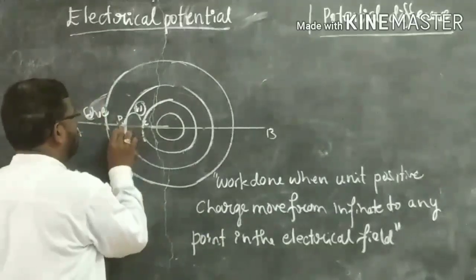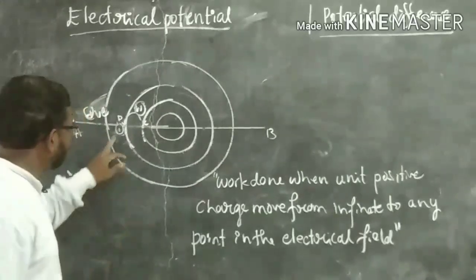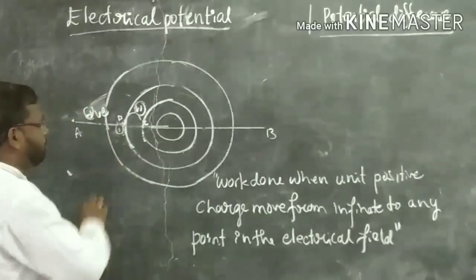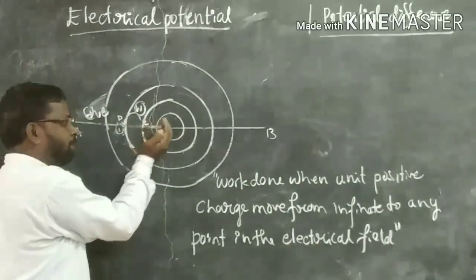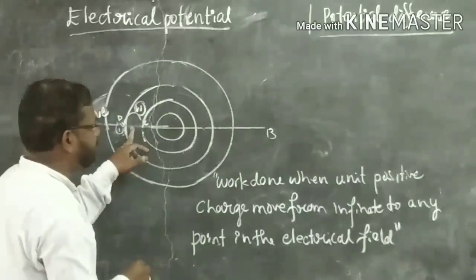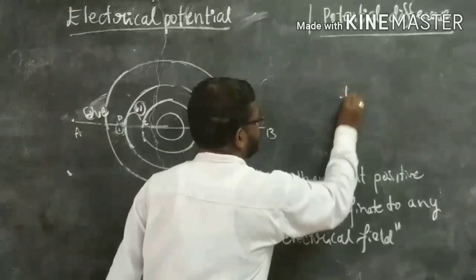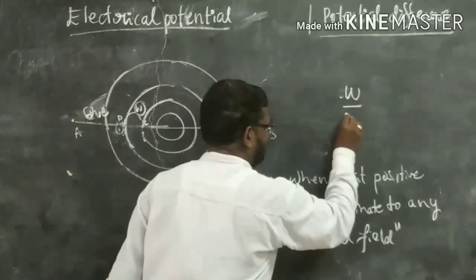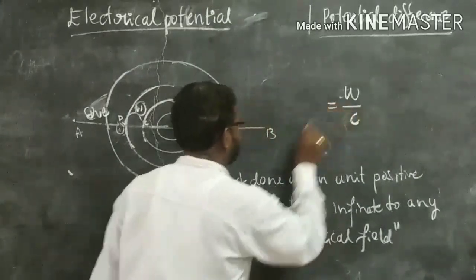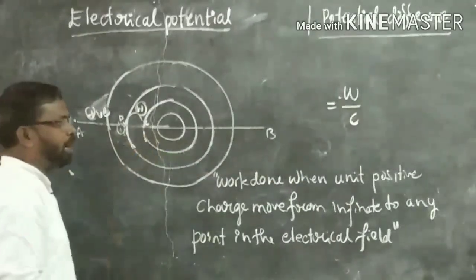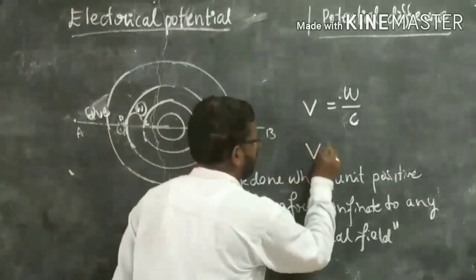So if you bring one unit charge, 1 coulomb of charge, from one place to another opposite to the repulsion action, work has to be done. Work is to be done by taking 1 coulomb of charge. At that time, the difference between these 2 points is called 1 volt. So this is called volt.